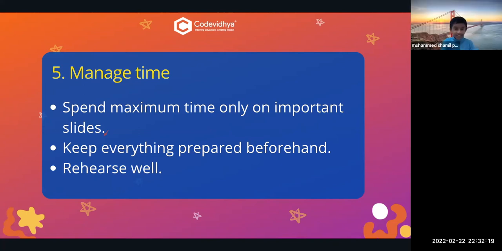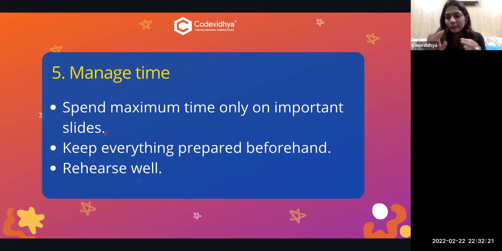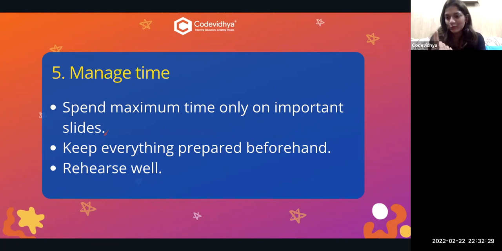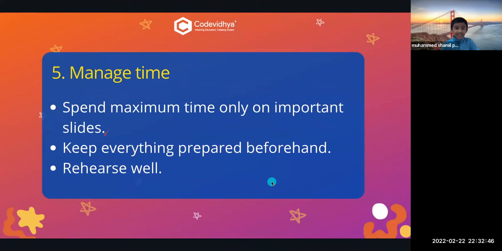Shamil, you are getting naughty day by day. I have created these points on my own. I have not copied them from anywhere else. So that's why I have rehearsed only once. If I had copied it or taken the information from somewhere else, then definitely I would have rehearsed more than 2 or 3 times just to know more about it. Okay. Satisfied?